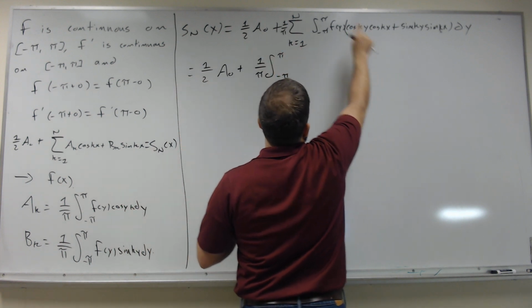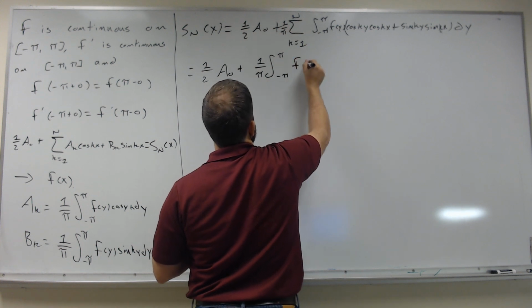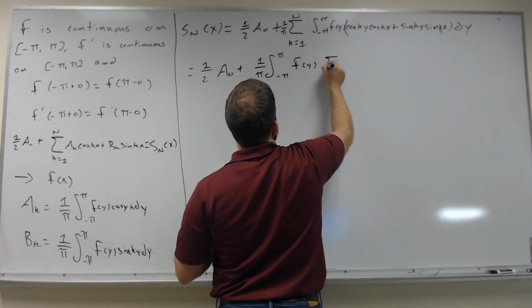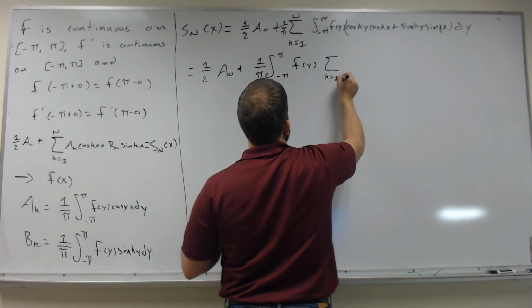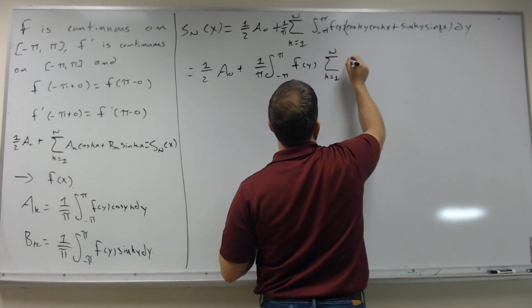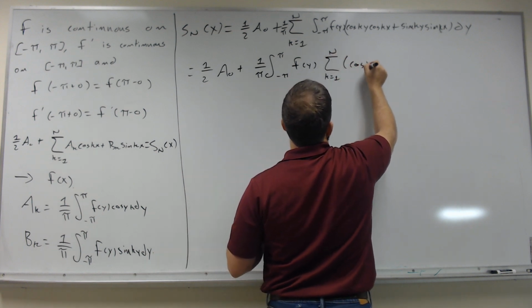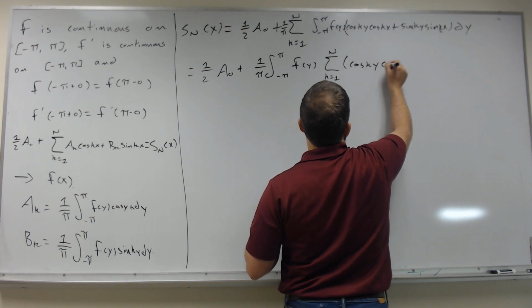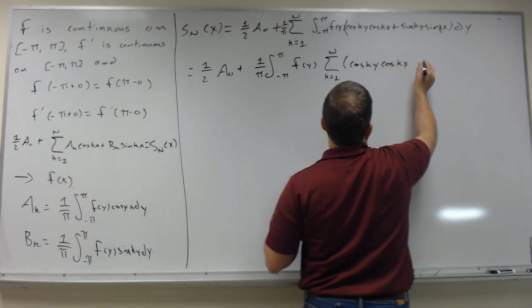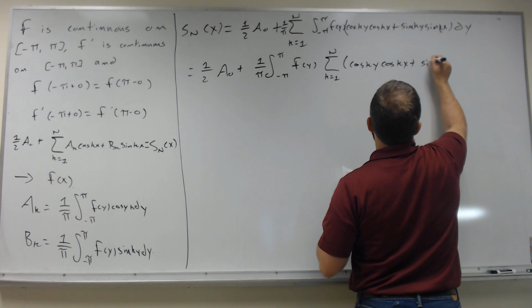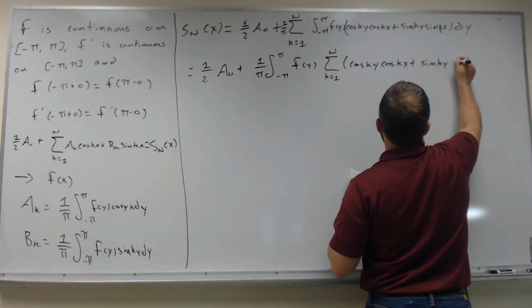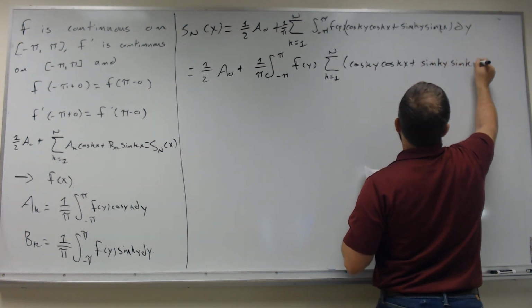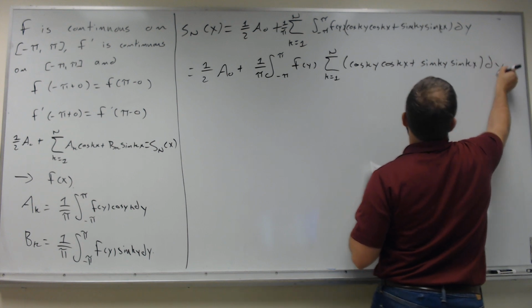I can factor out an f from the sum, so this will be f of y times the sum k equals 1 to n of cosine ky cosine kx plus sine ky sine kx, dy.